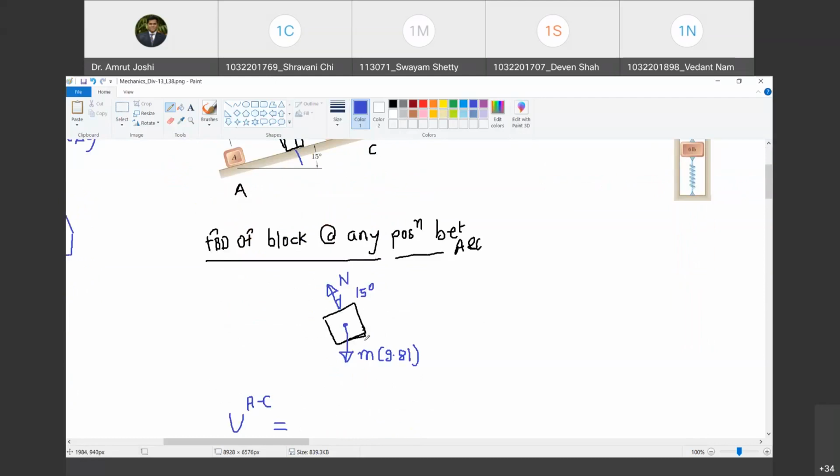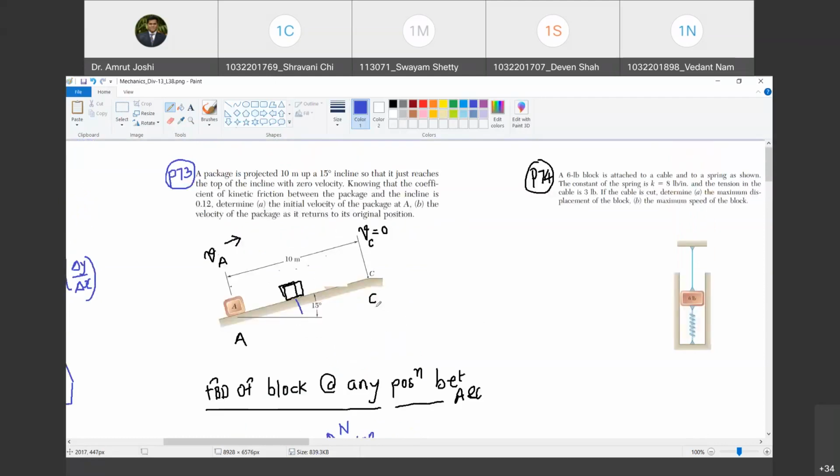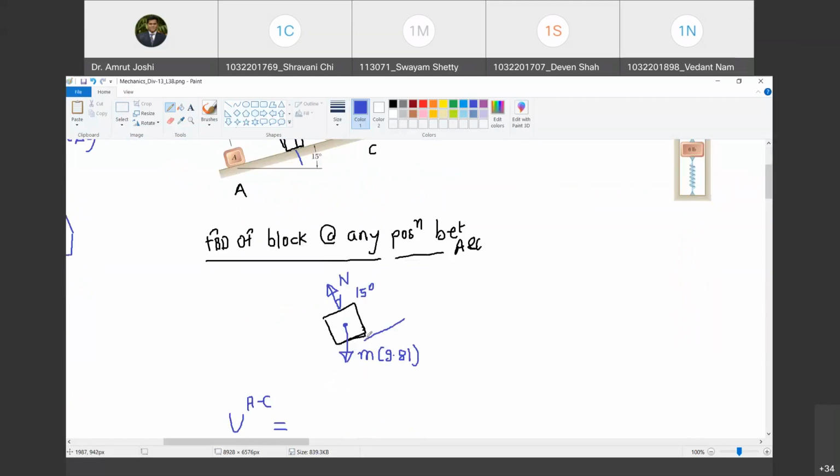Yes, we are missing something, and what we are missing is the frictional force. Happy? Yes, sir. How much is the frictional force? Tell me. Coefficient of kinetic friction is 0.12. So this frictional force, when the block is moving in upward direction, this is the direction of motion. Are you with me? Yes, sir.